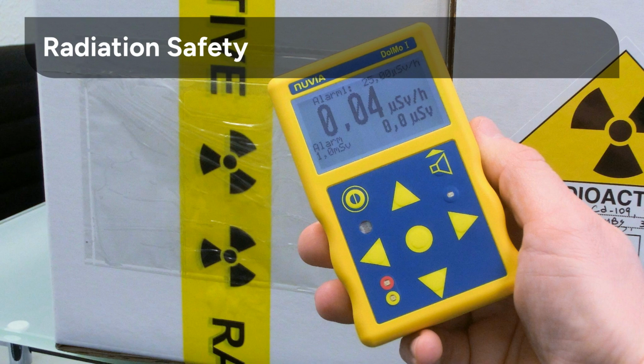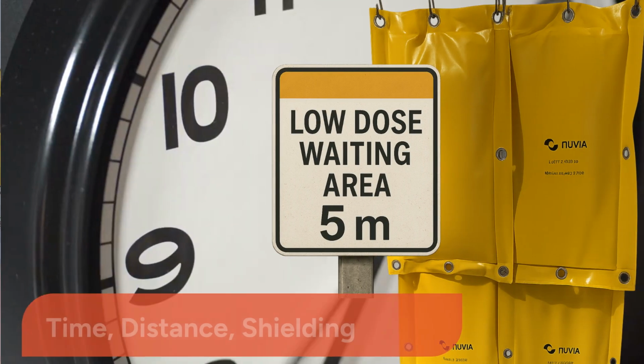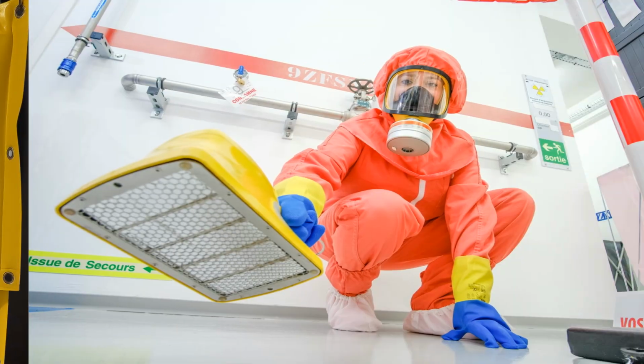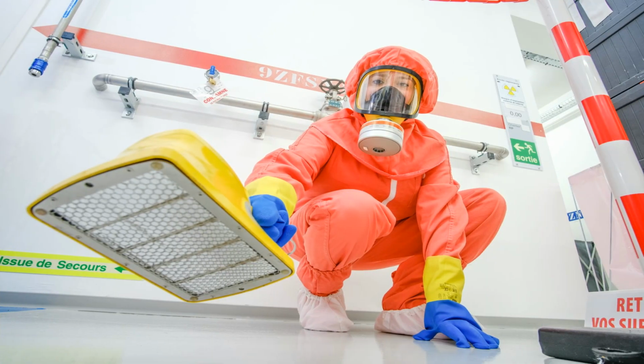The core principles of radiation protection are time, distance, and shielding. Minimize the time spent near a source, maximize your distance from it, and use appropriate shielding materials like lead or concrete to block the radiation. These simple rules significantly reduce exposure. Common safety measures include wearing protective gear, monitoring exposure levels, and following strict protocols in environments where radiation is present, such as hospitals and nuclear facilities.